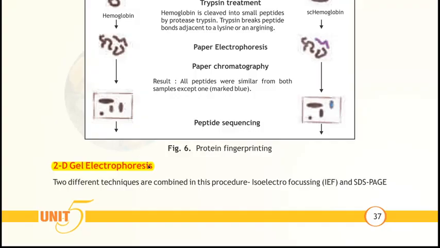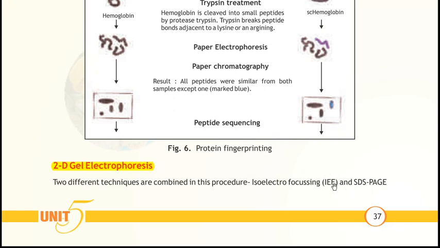If both dimensions are applied in the same gel, that is, if the proteins are run in both SDS gel electrophoresis and isoelectric focusing for a better result, clear? It's called two-dimensional gel electrophoresis.